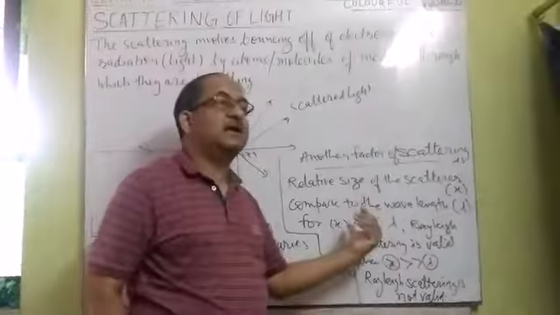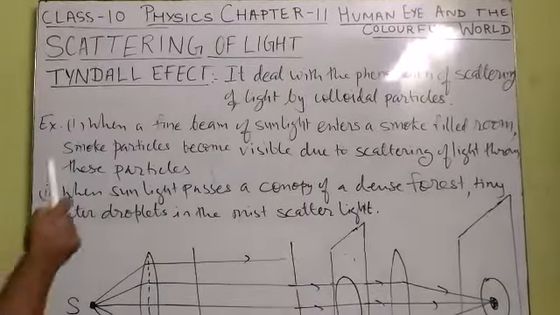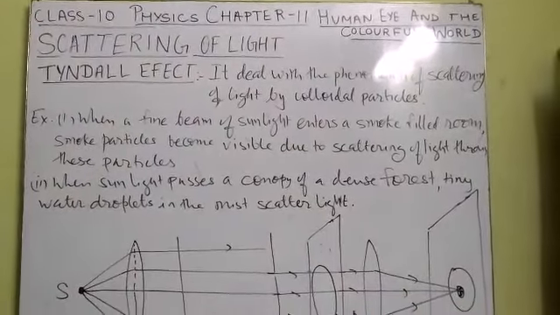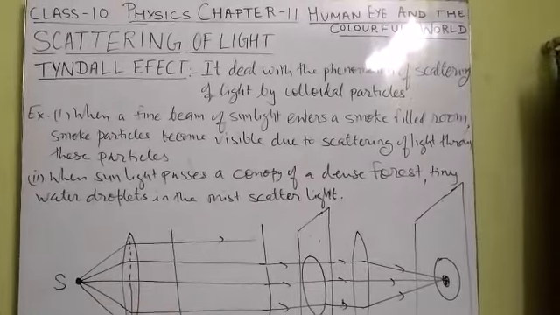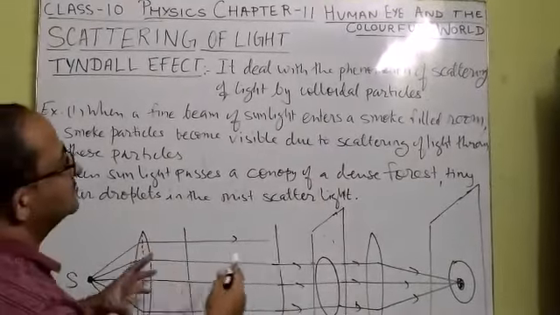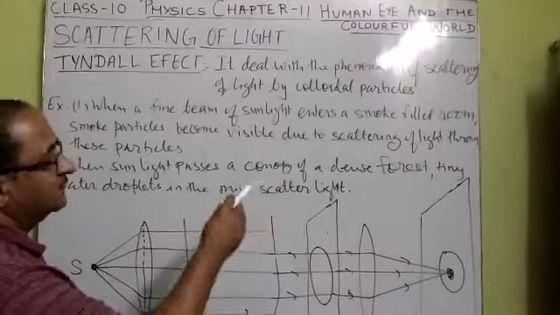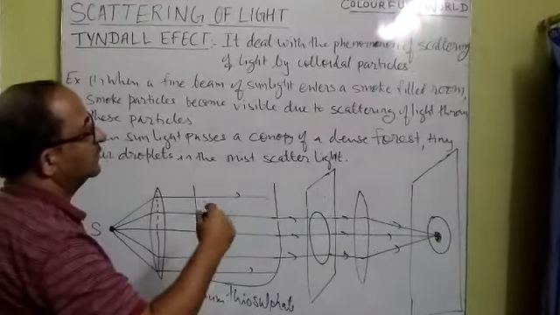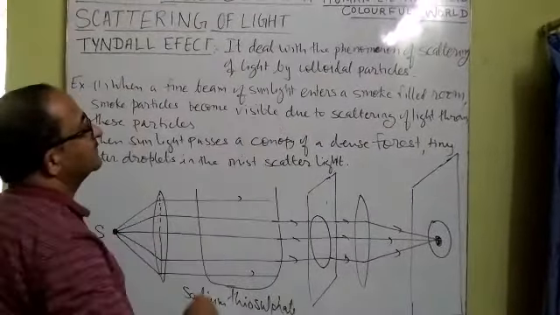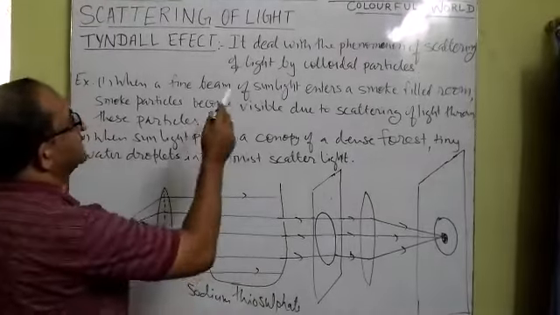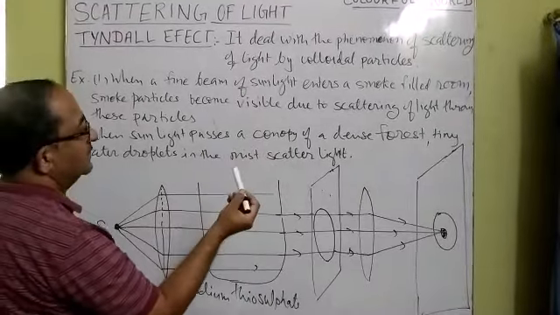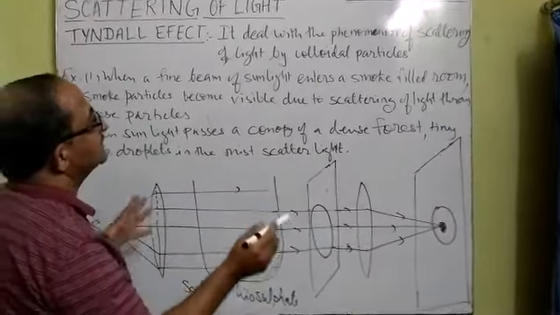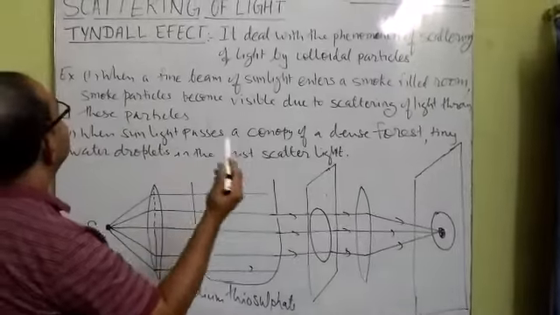Now we shall study the Tyndall effect. In the previous class, you studied that when a ray of light passes through a colloidal solution, the path of the ray of light becomes visible. When it passes through a true solution, a homogeneous mixture of solute and solvent, the path of light is not visible. Scattering takes place when big particles of solute remain suspended in the solution; they scatter the light, and because of that the path of light is visible.